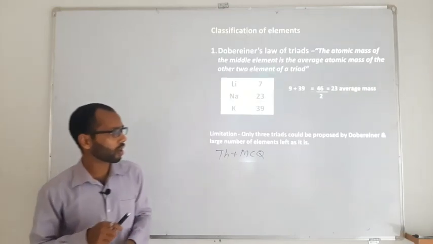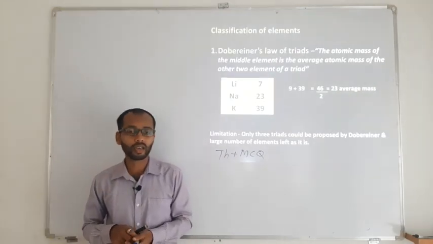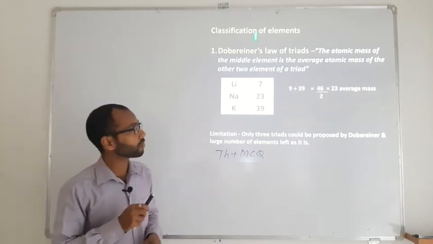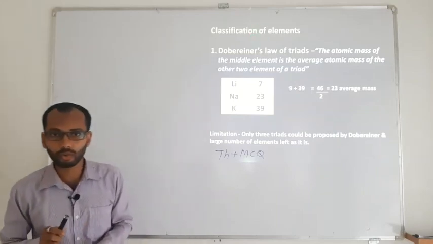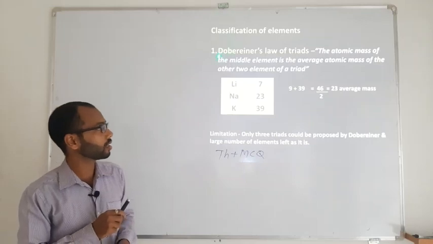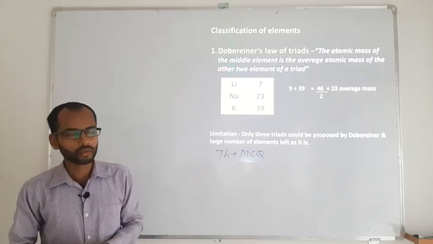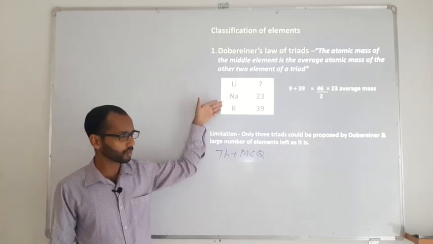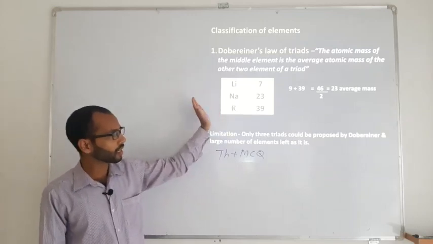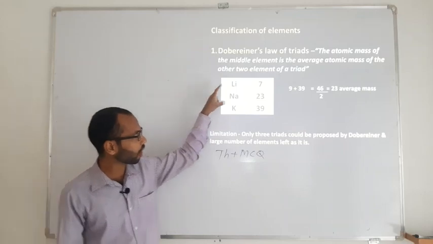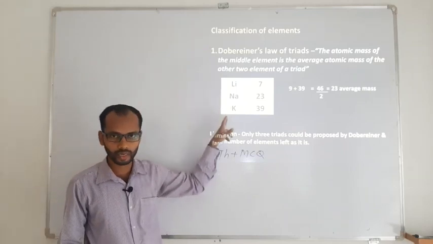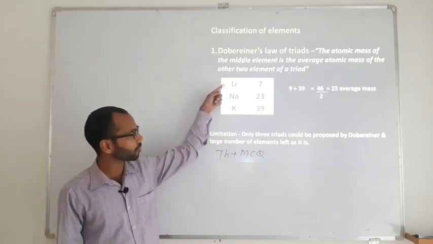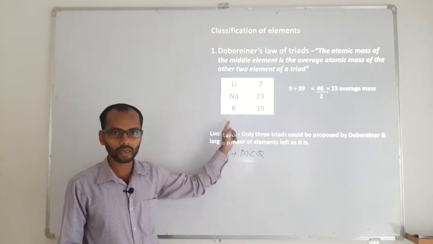So if we talk about who tried their level best to classify the elements, the first scientist to classify the elements was Dobereiner, with the triad. He made sets of 3 elements like lithium, sodium and potassium, and he took the average atomic mass of the first and last element of the triad.